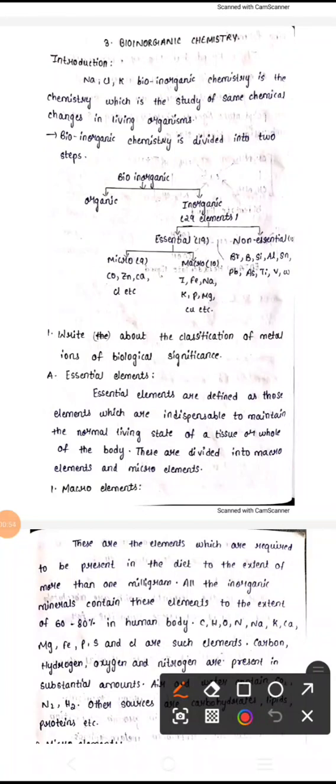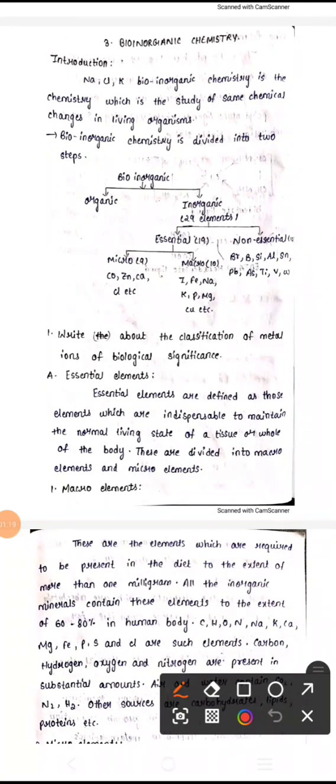So mainly in bioinorganic chemistry, metals are present in our body. What type of metals? Sodium, chlorine, potassium are present in our red blood cells.